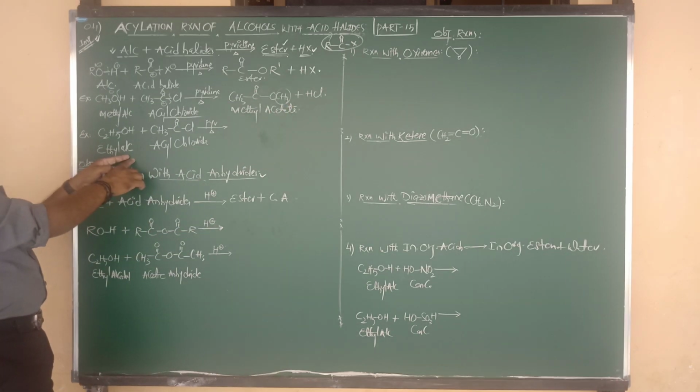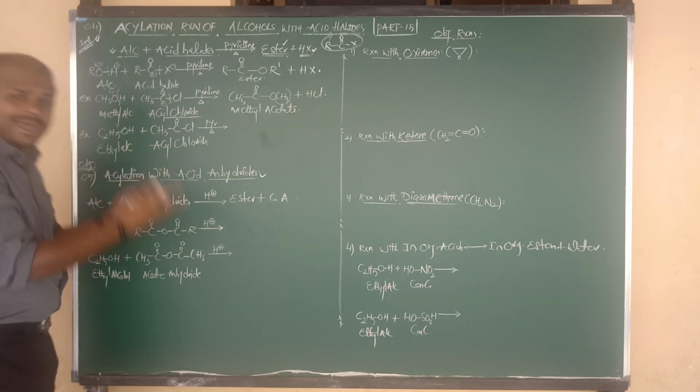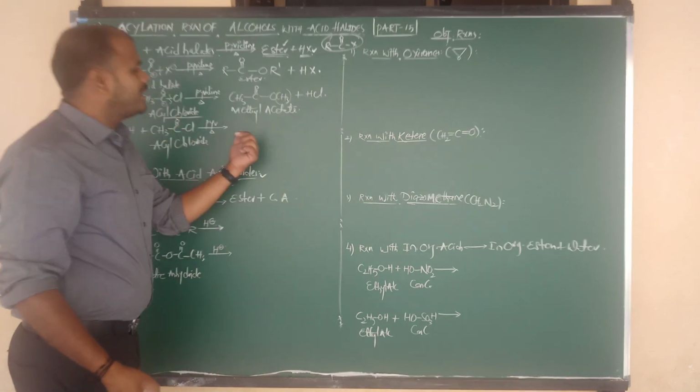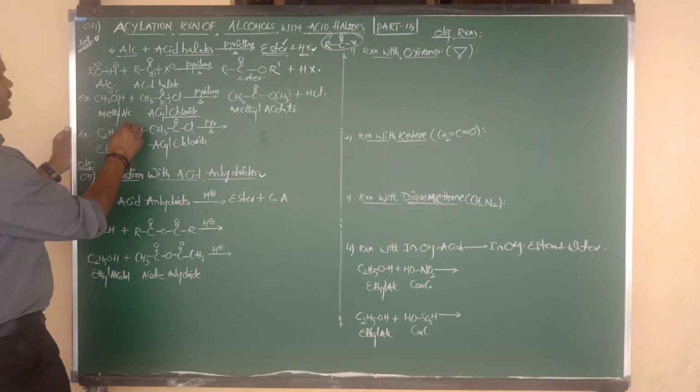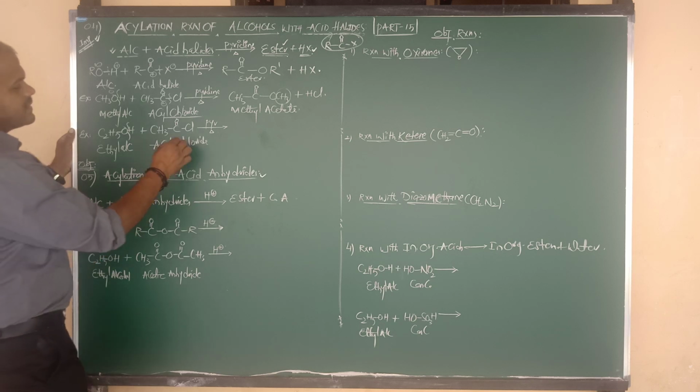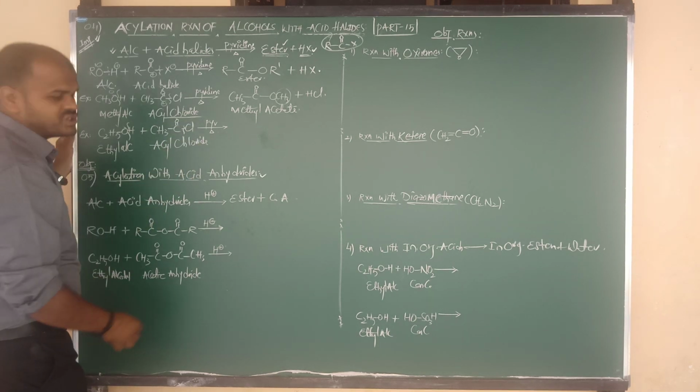And then the second example, see here, beta. On reaction with ethyl alcohol, it gives what, beta? Ethyl acetate. Right. In alcohol, OH cleavage. In acyl chloride, carbon to halogen cleavage.